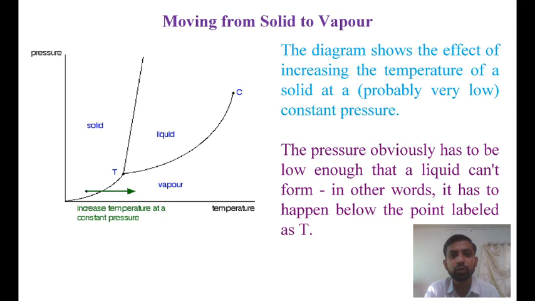Moving from solid to vapor, the green arrow represents solid-vapor equilibrium. Once again, you can cross that line by either increasing the temperature of the solid or decreasing the pressure. Now the diagram shows the effect of increasing the temperature of a solid at constant pressure, and here the pressure is probably very low. The pressure obviously has to be low enough that a liquid cannot form. In other words, we can say that it has to happen below the point labeled as T.